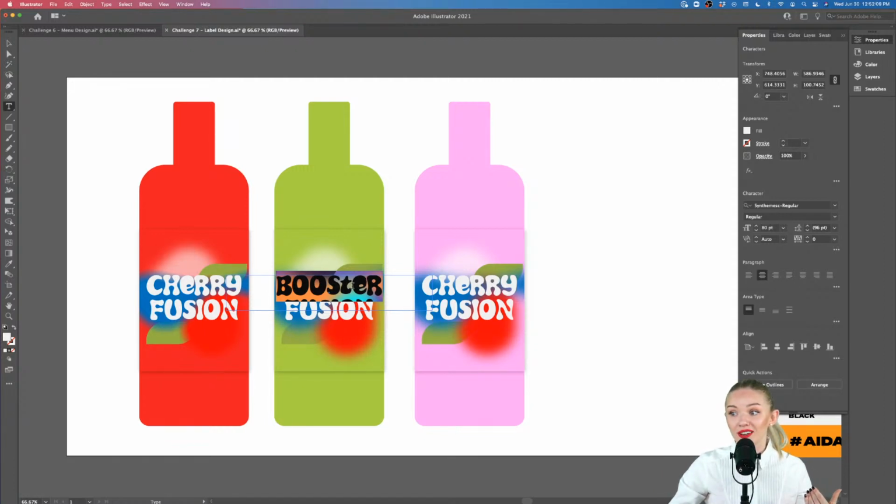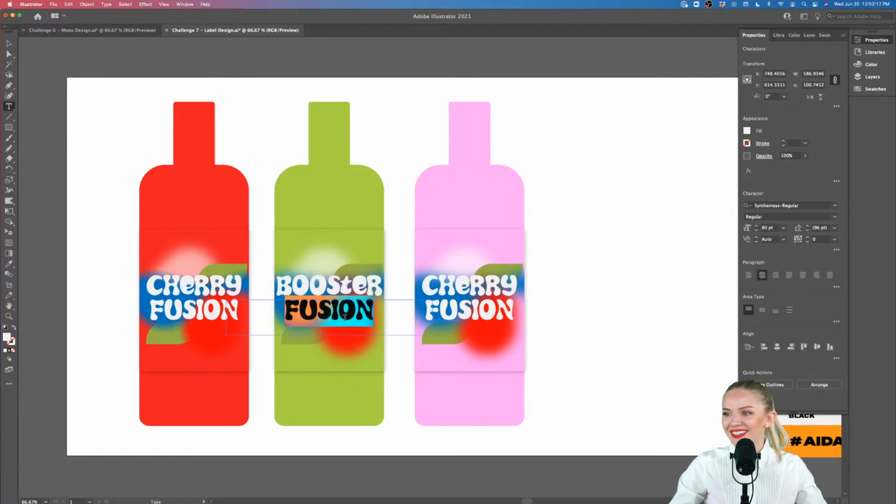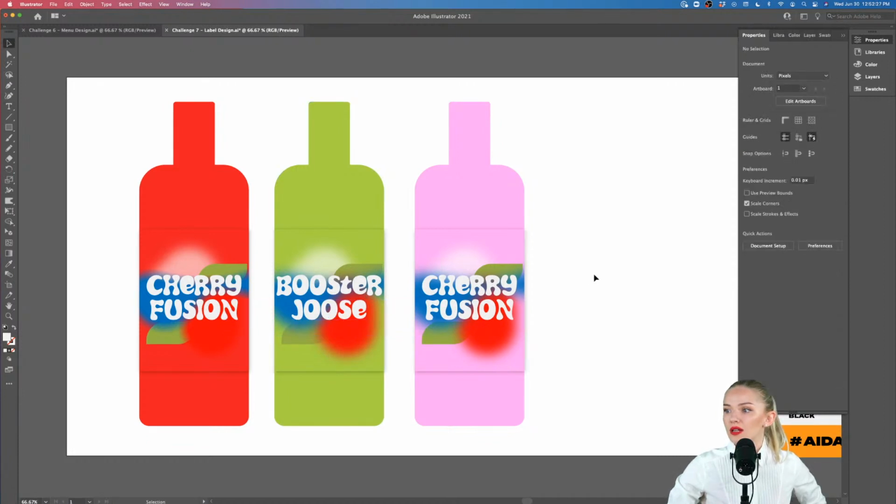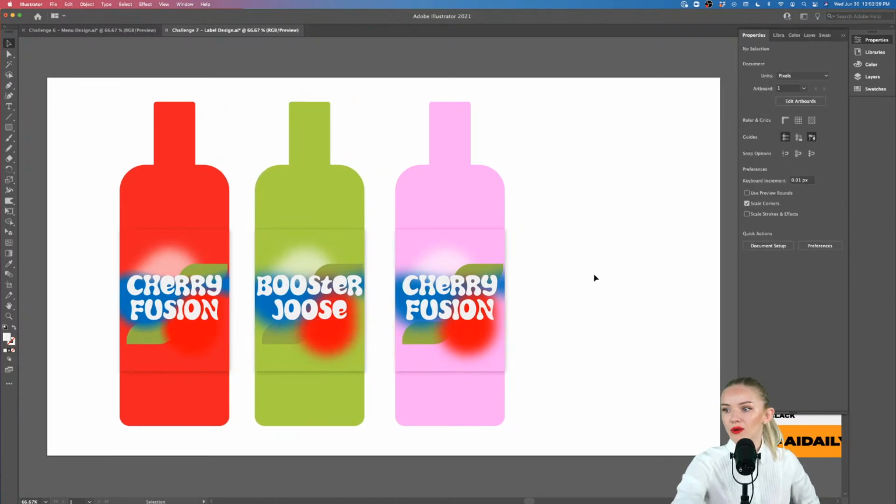And I'm about to create a rectangle here that has a contrast, but I'm gonna stay away from that. Let me know if that happens to you as well. Booster Juice. Okay, that works.